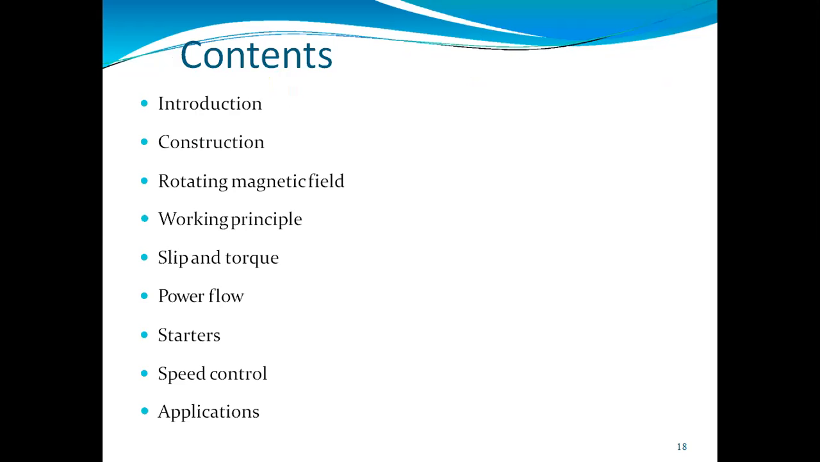In today's session, we are supposed to study the three-phase induction motor. For that, we will see its construction, rotating magnetic field, working principle, slip and torque. There are different types of three-phase induction motor, like squirrel cage and slip ring induction motor. We will study the relation between slip and torque, the power flow, starters, and speed control methods, which we have seen for the DC motor also. Then we will see some applications.